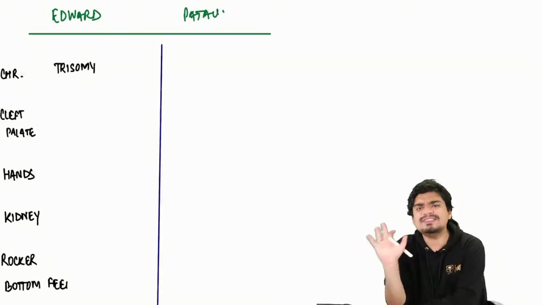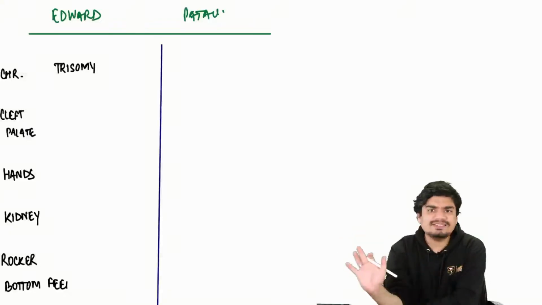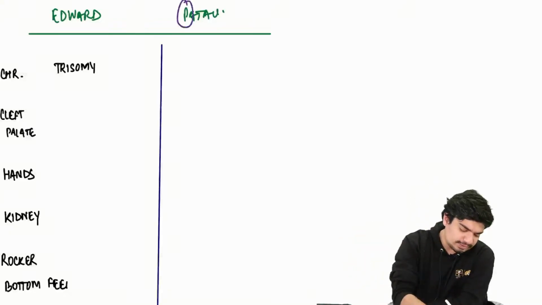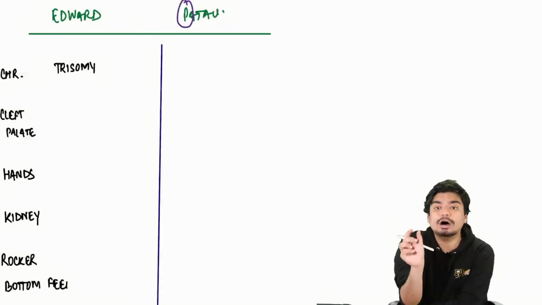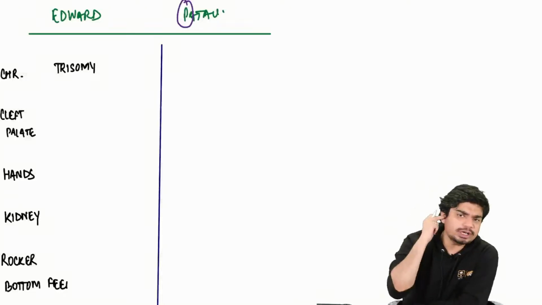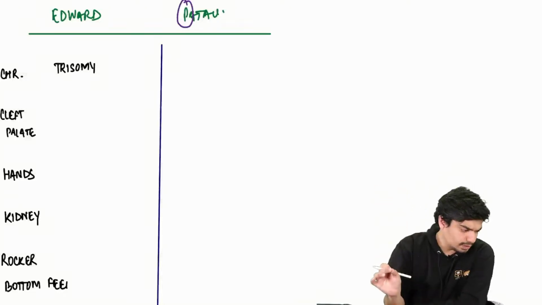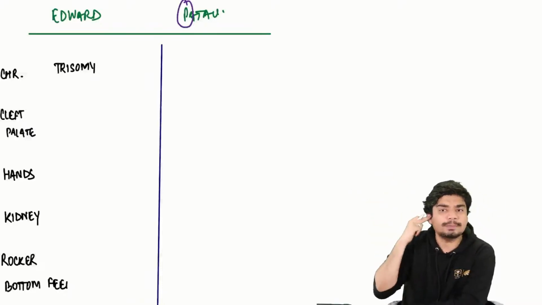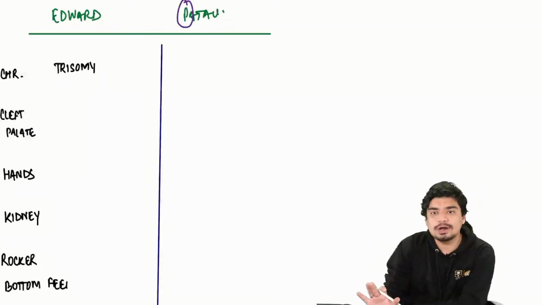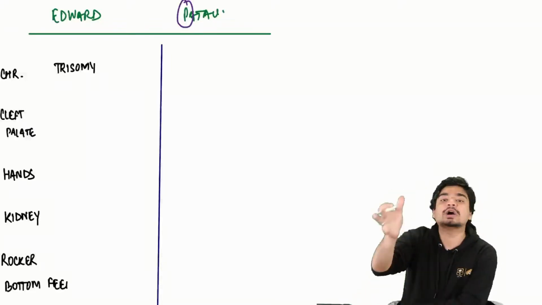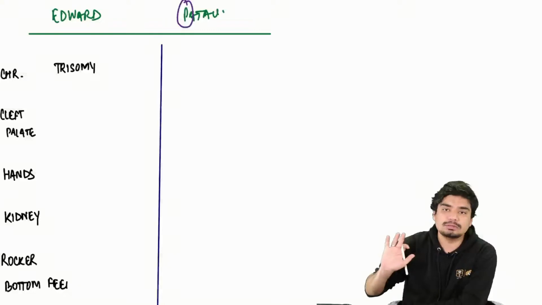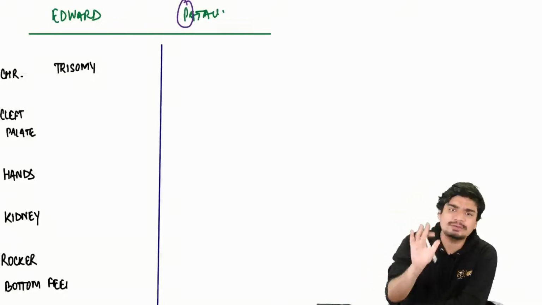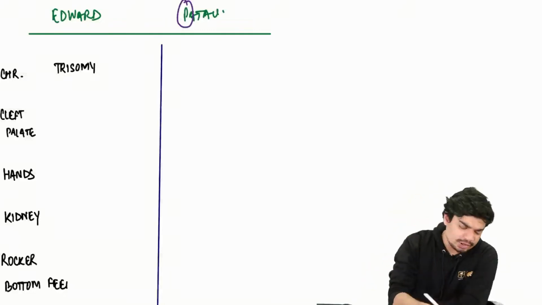The simplest way to remember the signs is the letter P. If you hear the sound of P in it, it's going to be there in Patau. If you don't hear P, it's going to be there in Edward. Always remember P for Patau, rest everything Edward. That's the only thing you need to remember.